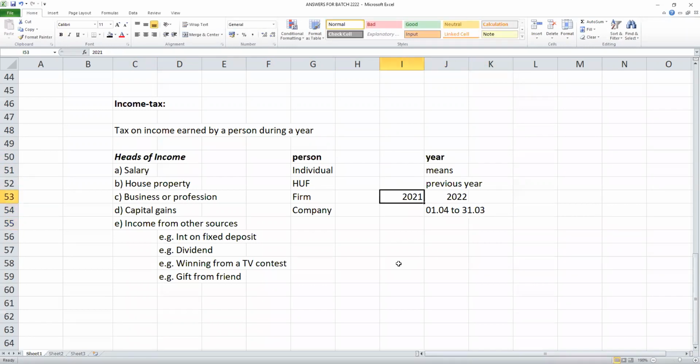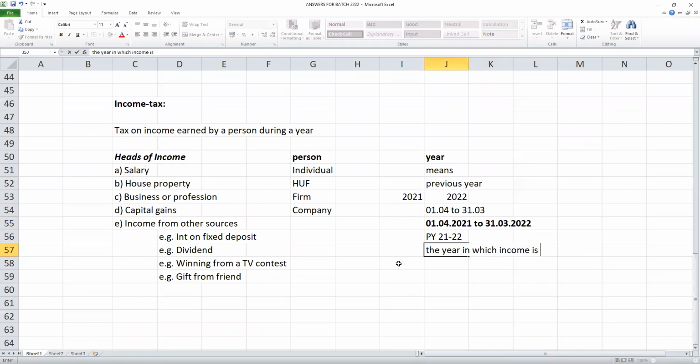So whatever income is earned during this period, starting from 1st April 2021 and ending by 31st March 2022, that is earned during this 12-month period, is subject to tax. This is called previous year. The year in which income is earned is called the previous year. So 21-22 will change every year. The year in which you earn income is called the previous year.